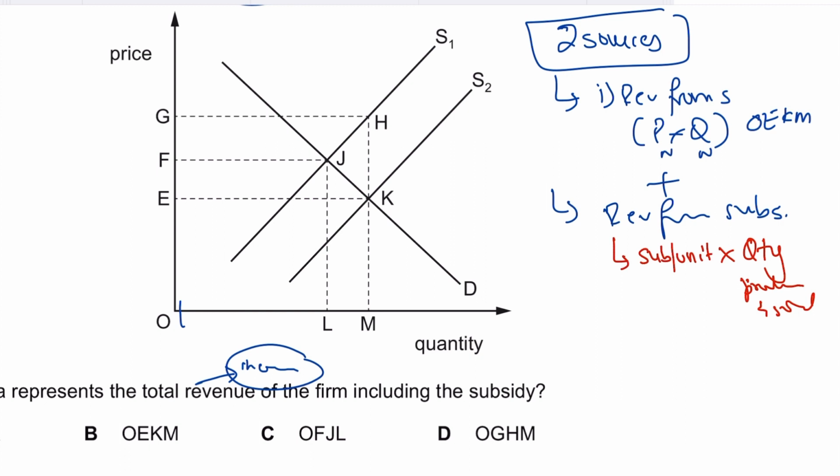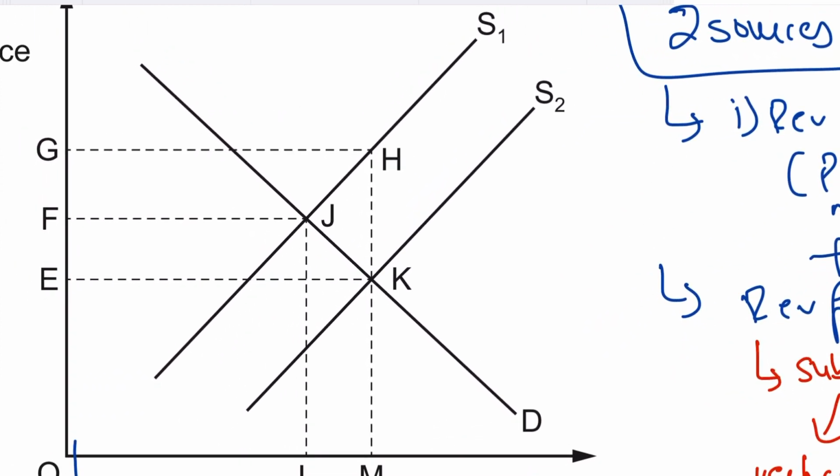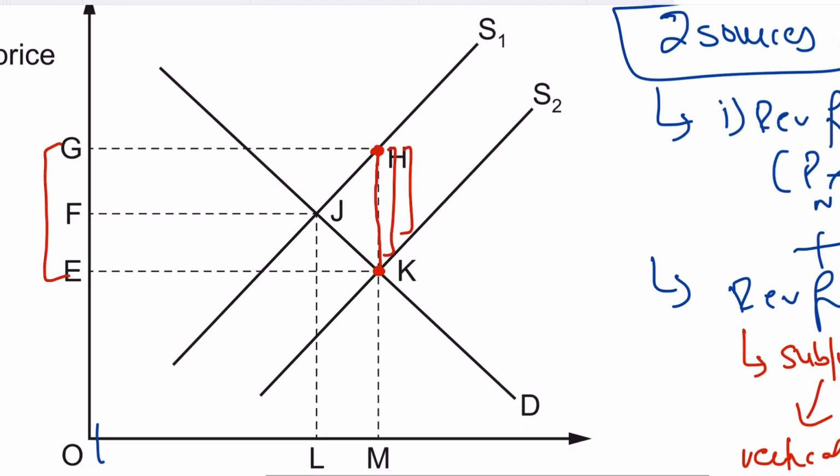So first of all, how do we calculate the subsidy per unit? It is basically the vertical distance between the two supply curves. How do you determine the level of subsidy per unit? You take the new equilibrium and move upwards to the old supply curve. This vertical distance represents the subsidy per unit. So the value of this vertical distance is exactly this distance. This is the subsidy per unit, and how many units are being sold?